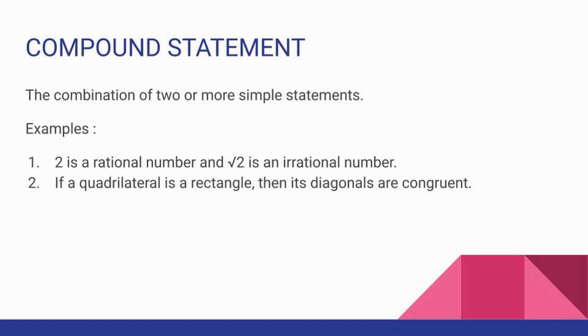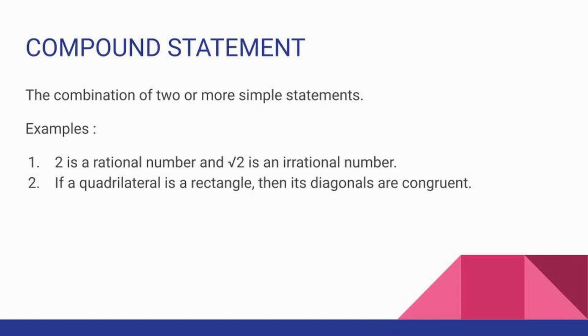Compound statement means just the opposite of simple statement. There it cannot be further divided. Here it can be further divided. See the definition: the combination of two or more simple statements. In compound statements, we can find two or more statements. What are they and how are they? They are simple. Example, 2 is a rational number and root 2 is an irrational number.